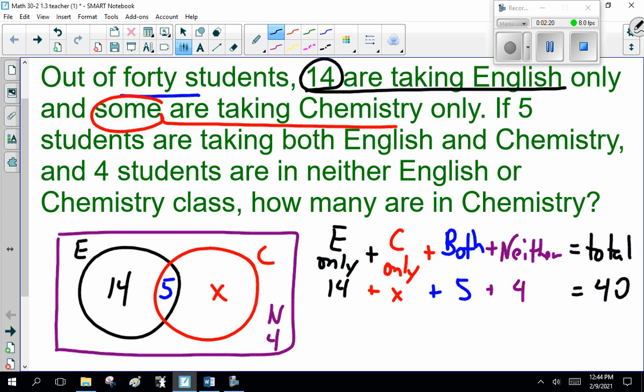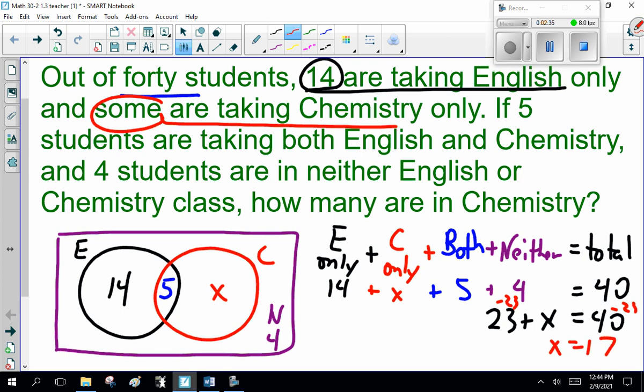In this instance, 14 plus 5 plus 4 is 23, plus x is 40. Subtract 23 from both sides. It's 17. So how many are in chemistry?